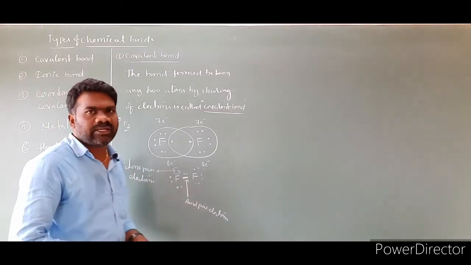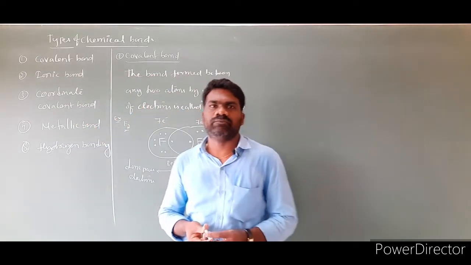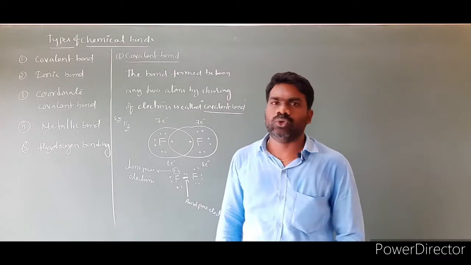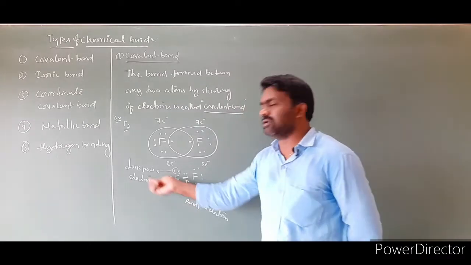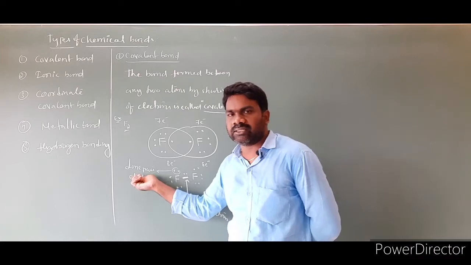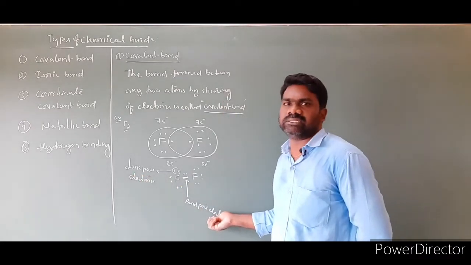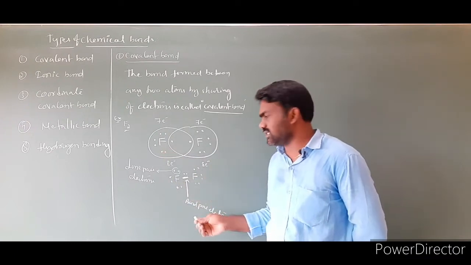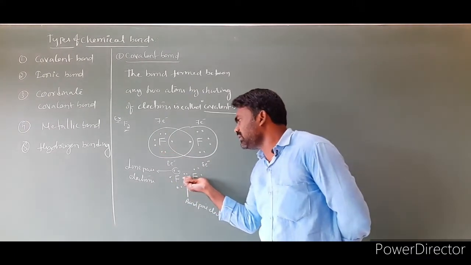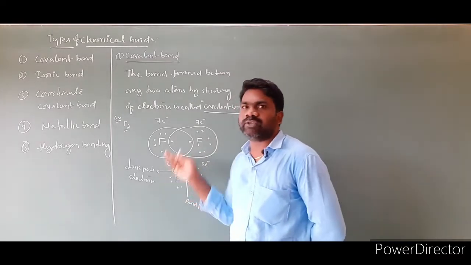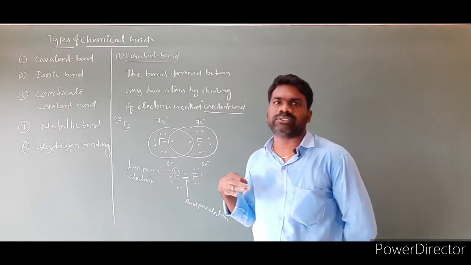Lone pair electrons are defined as the valence electrons which are not involved in the bond formation. The common point is that both are valence electrons, but electrons involved in the bond formation are called bond pair, and electrons not involved in the bond formation are called lone pair.